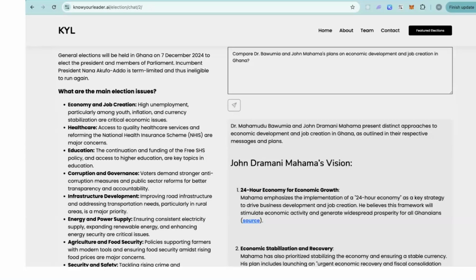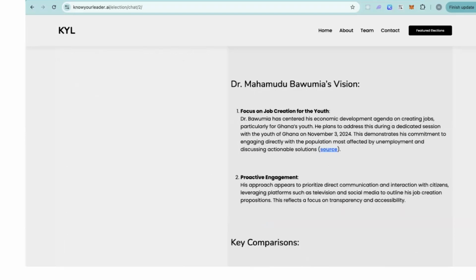And another key thing is that you can compare the stances of these leaders in the elections. So this example says, compare Dr. Bawumia and John Mahama's plans on economic development and job creation in Ghana. It gives you a structure where you first see what each candidate's vision is. So John Dramani Mahama's vision, which is a 24-hour economy for economic growth, economic stabilization, and recovery. And then further down, you see Dr. Bawumia's vision, which is focused on job creation for youth and proactive engagement.